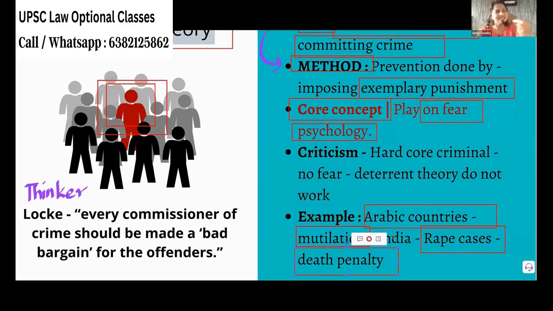But the criticism of this theory is that there are a lot of hardcore criminals. They know that if they do these things, they are going to get this particular punishment. They know everything and still they do the same thing. We do have such criminals. I see people coming for remands and all, right?